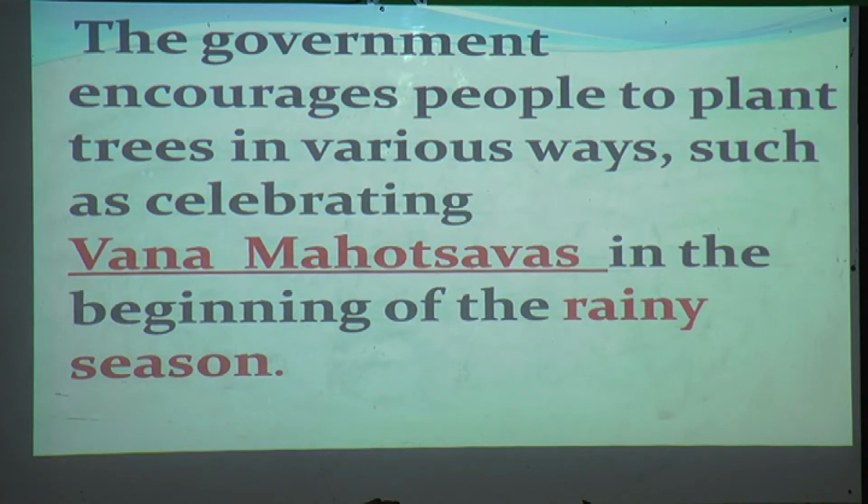Vana Mahotsav is celebrated at the start of the rainy season, in June and July. In that, we can plant trees. Vana means forest and Mahotsav means celebration. They celebrate Vana Mahotsav by planting trees.